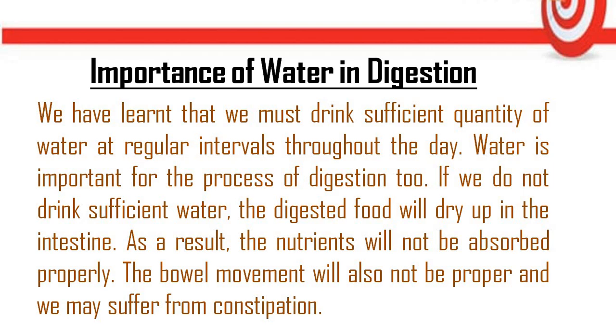Now you will think, what is the meaning of bowel movement? Bowel movement is the movement of the organs of the digestive system. With the help of this type of movement, the food passes from one organ to another. Bowel movement is a special type of movement. With the help of only the bowel movement, the food passes from the small intestine to the large intestine. By the bowel movement only, feces pass from the large intestine to the rectum, and from the rectum to the anus. So water plays a very important role in the bowel movement.